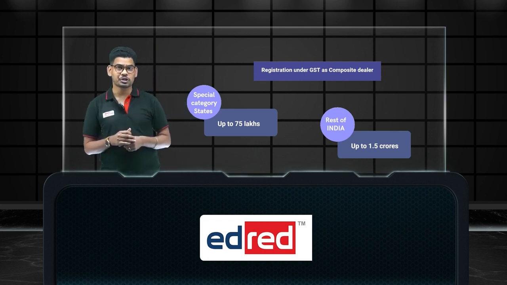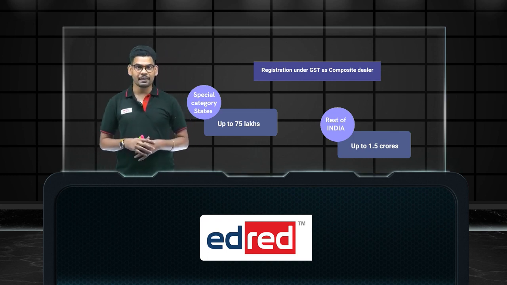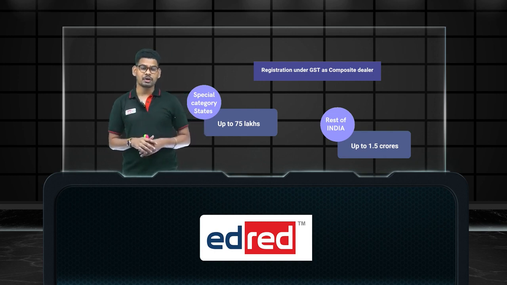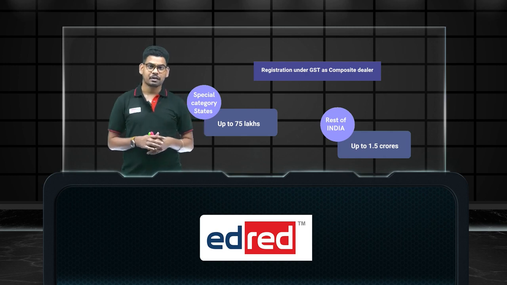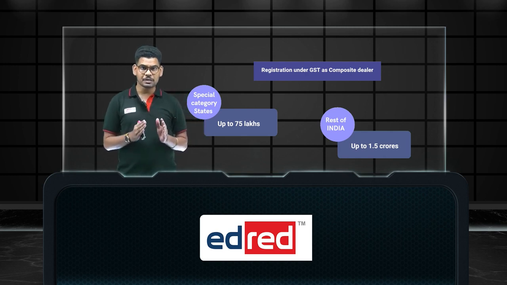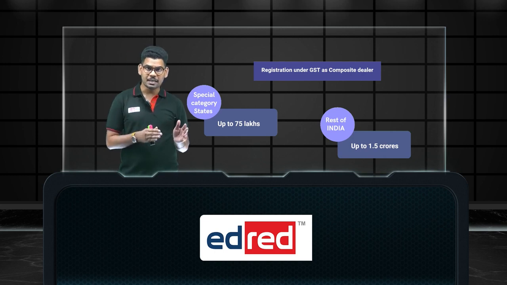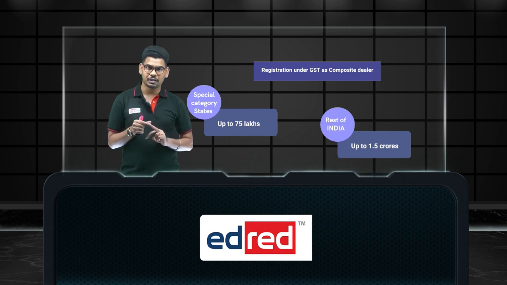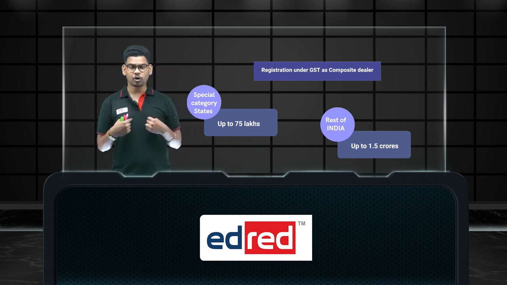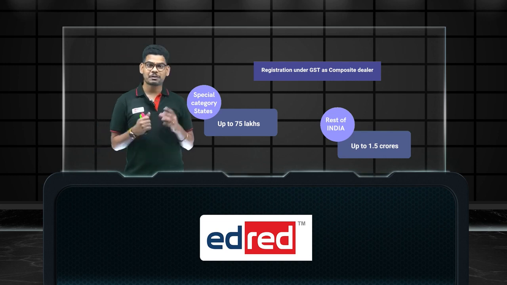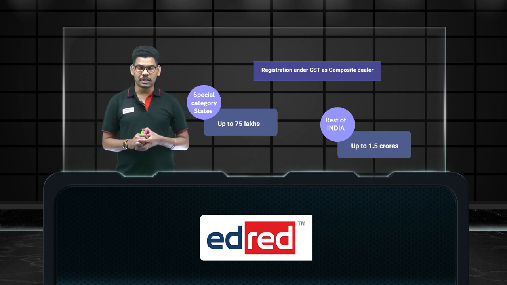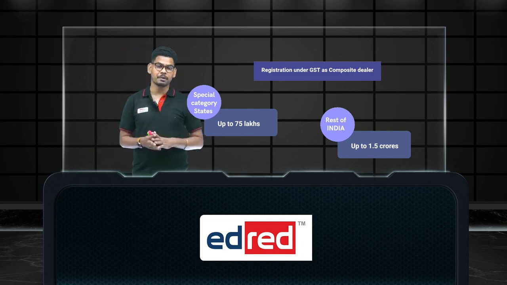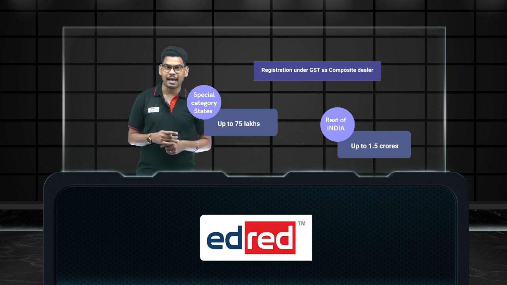To register under the composition scheme, if my business is located in the special category states, I should check that my previous financial year turnover is up to 75 lakhs. Then I can be a composite dealer. It means from 20 lakhs up to 75 lakhs, I have two options: I can be a regular dealer or a composite dealer. If my turnover crosses 75 lakhs, I don't have the option to be a composite dealer. I have to go for regular dealership only.